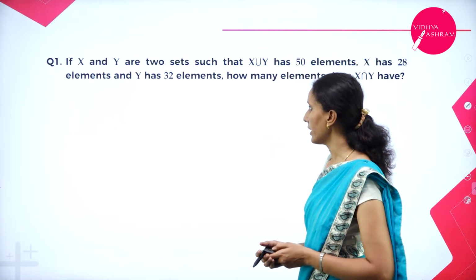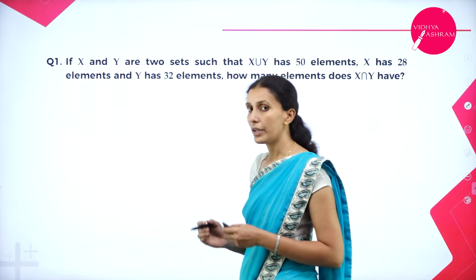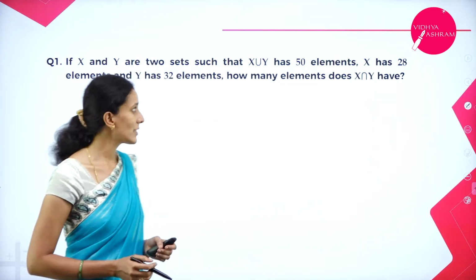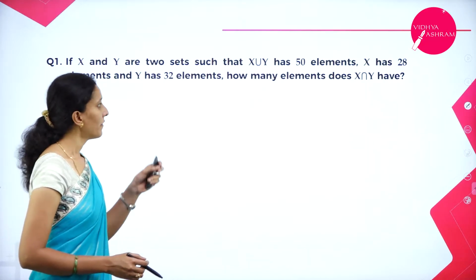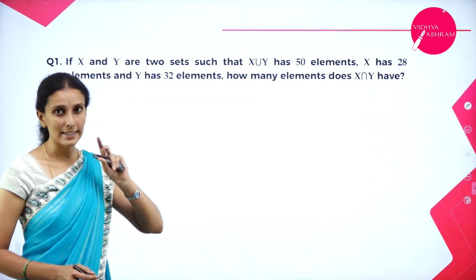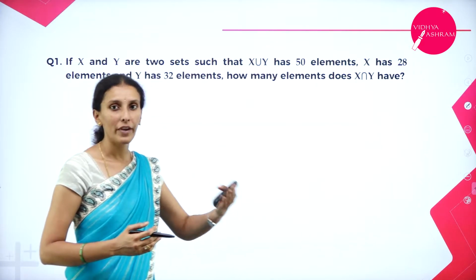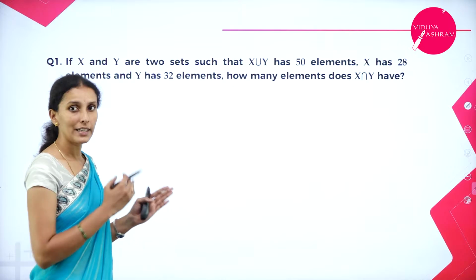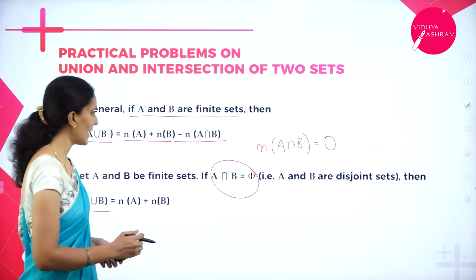Here I have a question given. If X and Y are two sets such that X union Y has 50 elements, X has 28 elements, Y has 32 elements, find elements in X intersection Y. So convert the formula in terms of X and Y, which you have learnt in A and B. Now what does this statement say here?